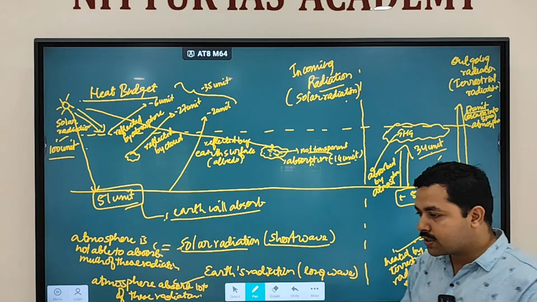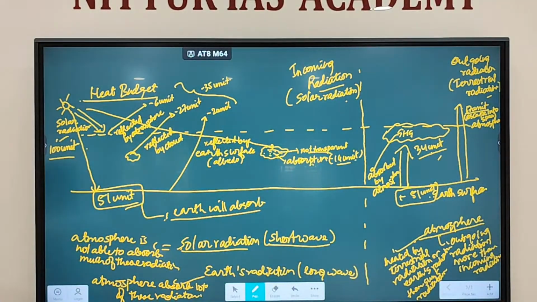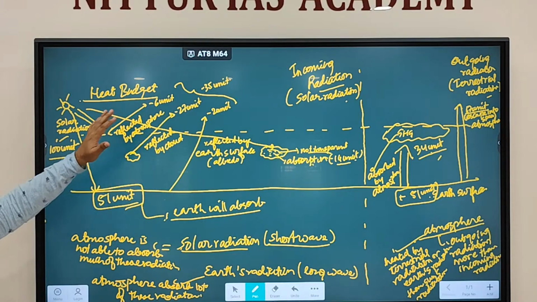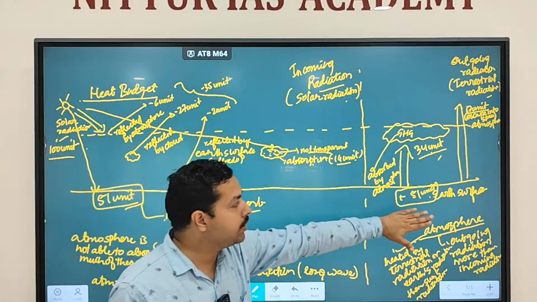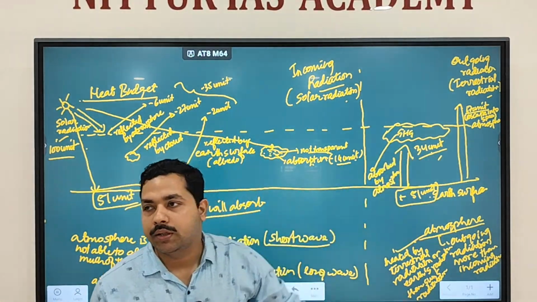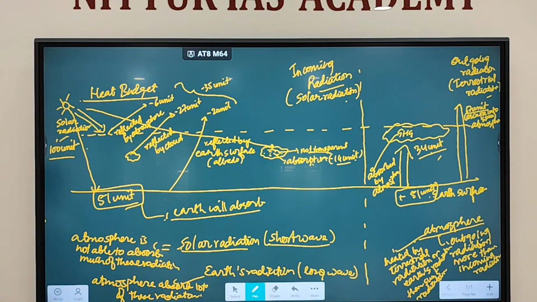Fine. So this entire scenario is called the heat budget. You see how much sunlight we are intercepting. How much sunlight we are intercepting is called solar insolation. How much are we intercepting? 100 units. Out of this 100 units, how much reaches the Earth? Only 51 units. The rest are reflected or absorbed in the atmosphere, and this 51 units reaching the Earth's surface can be radiated, that is 34 units radiated into the atmosphere, and the other 17 units escape into space.